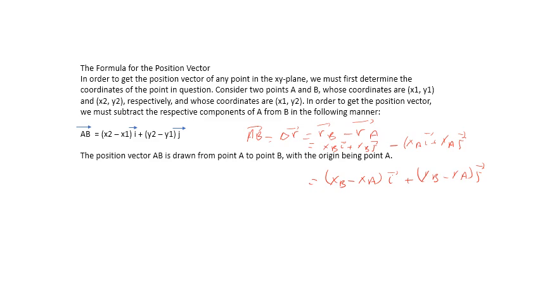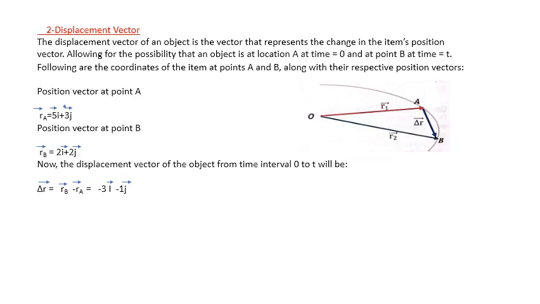Okay, now we make an application about the displacement vector. Here we have r of A, the position vector of point A. r of A equals 5i plus 3j, r of B equals 2i plus 2j. How do we get this result? I will perform it. Look here, delta r is equal to rB minus rA.